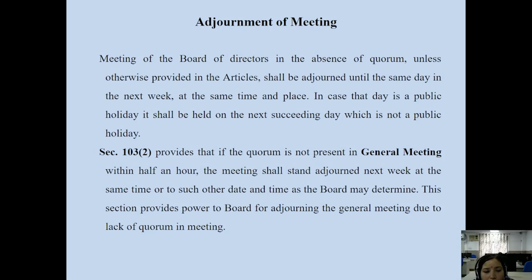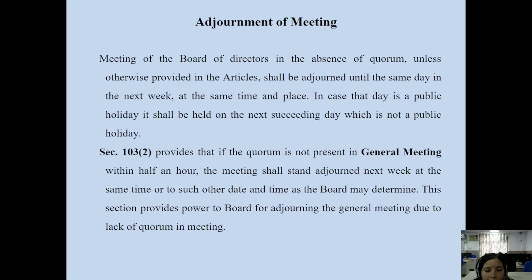If a meeting is adjourned or postponed because of the non-presence of the quorum, then as per section 103, subsection 2, if the quorum is not present in general meetings within half an hour, the meeting stands adjourned to the same time next week and to such other date and time as the board may determine.